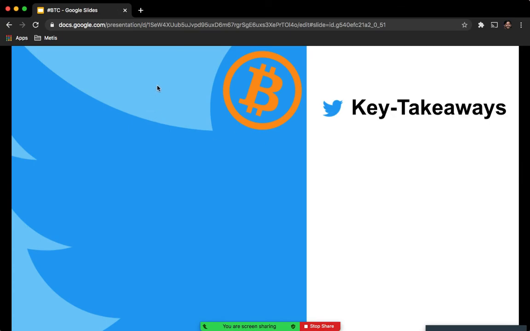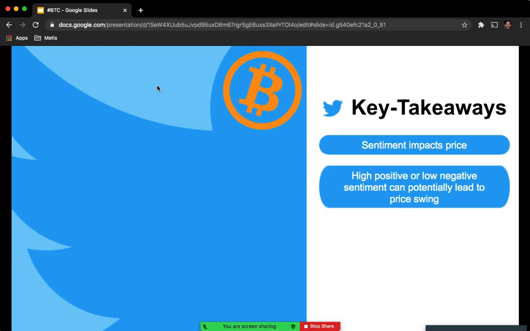Key takeaways: sentiment and price are correlated, and sentiment does impact the price. A high positive or low negative sentiment can potentially lead to a price swing. And major news impacts price. For example, on October 20th of this year, 2020, PayPal said they were going to let you accept and sell Bitcoin. And that is it.